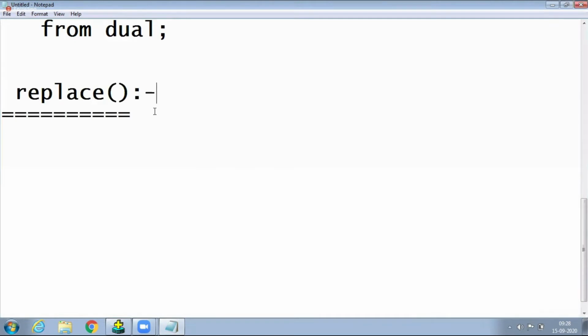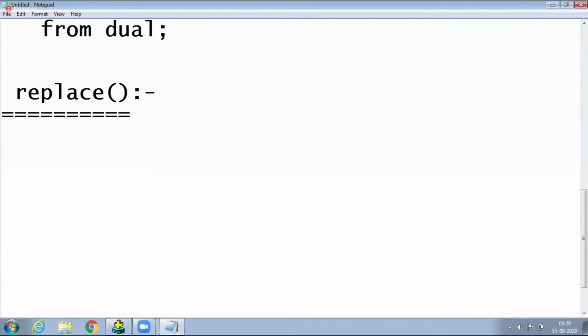Write it, replace. It is used to replace a character by string, or, as yesterday, it is used to replace a character by string, or it also replaces string by string.